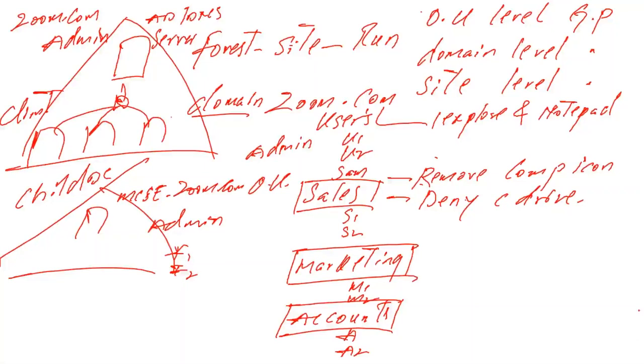Applying a site level policy is not easy, so we have to know the tricks and the method to apply it. We'll now see how to apply a site level group policy. Our next lab is applying a site level group policy. Applying at OU level is easy, applying a domain level policy is easy, but for site level we first have to see what options we have to follow, then we can apply the site level policy.